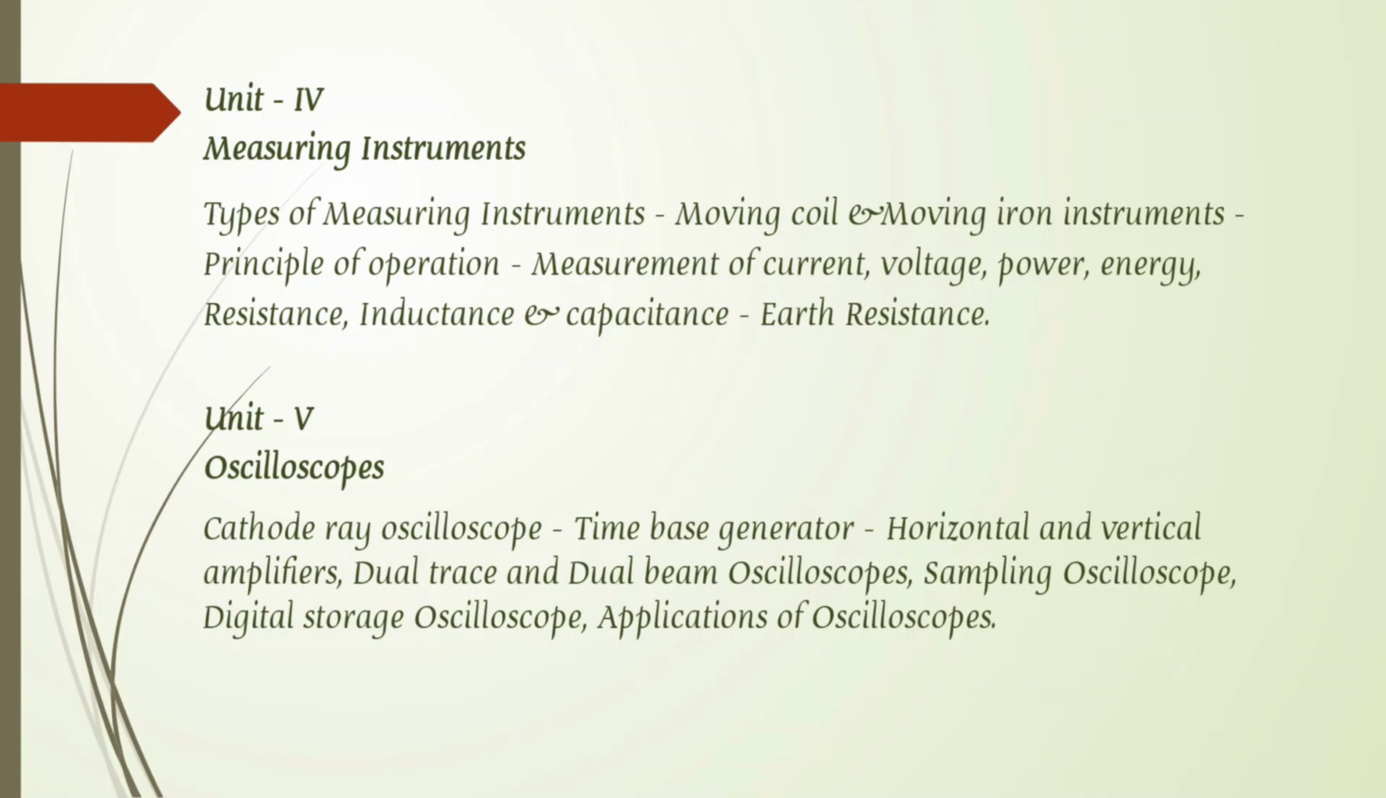So, the types of measuring instruments: moving coil and moving iron instruments, and the principles of operation for the measurement of current, voltage, power, energy, and also resistance. Resistance also we can measure.